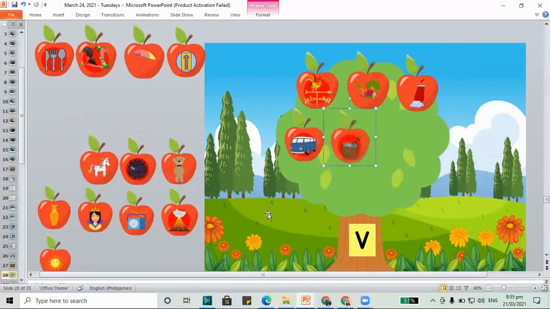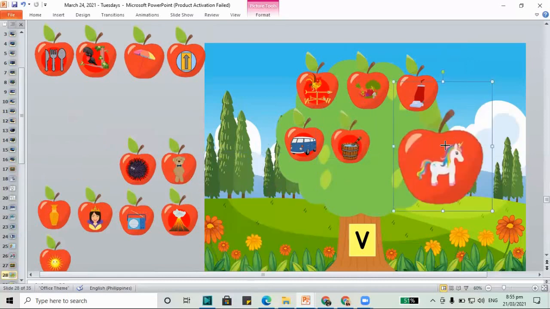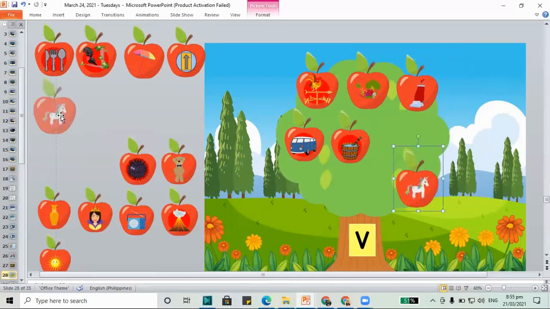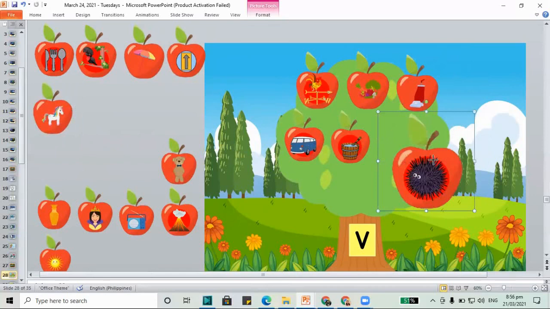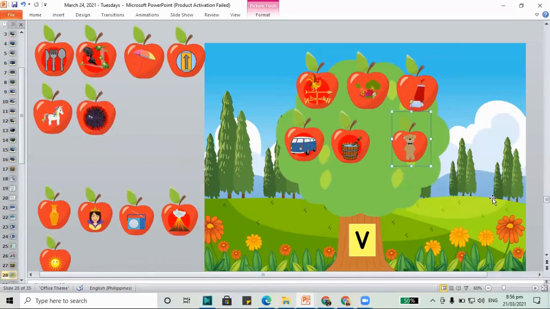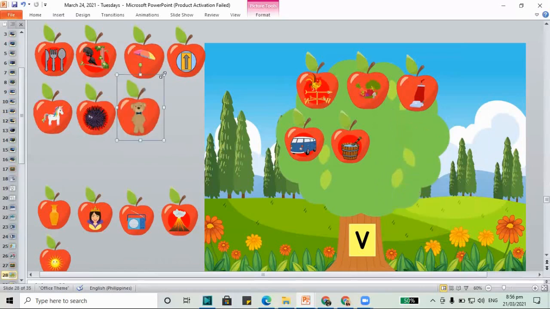And how about for the unicorn? Unicorn for letter V? No, unicorn doesn't begin with letter V. How about the urchin? Urchin for V? No, urchin begins with letter U. How about the teddy bear? Teddy bear for letter U? Oh, sorry, letter V. No, teddy bear begins with T, not U.